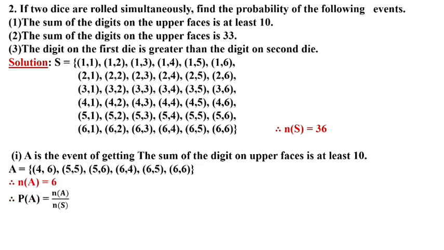To find the probability of A is number of A upon number of S. So number of A is 6 and number of S is 36. 6 and 36 come in the table of 6. 6 ones are 6, 6 sixes are 36. Therefore the probability of A is 1 upon 6.